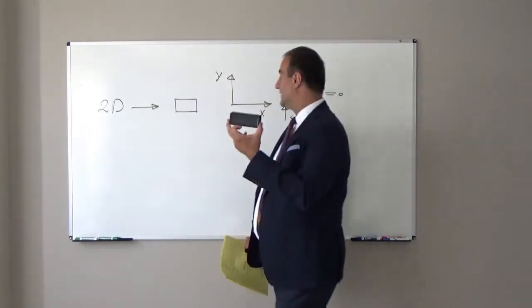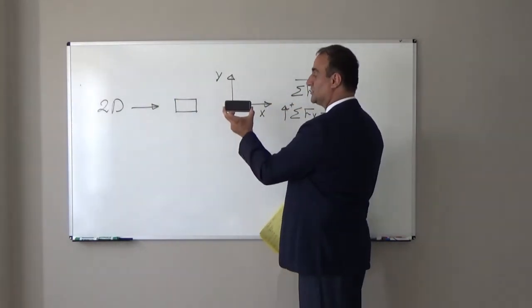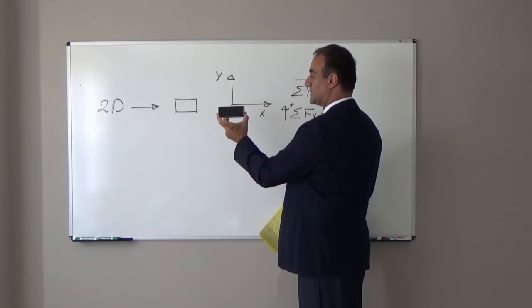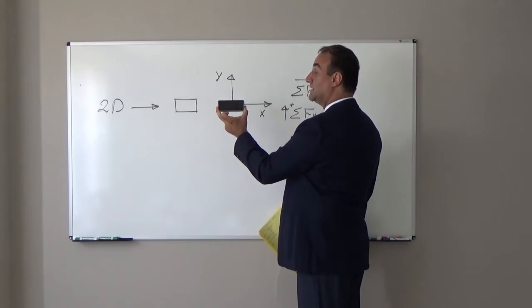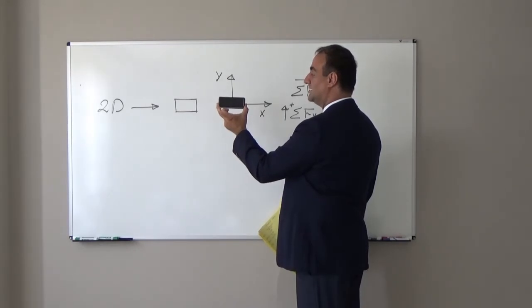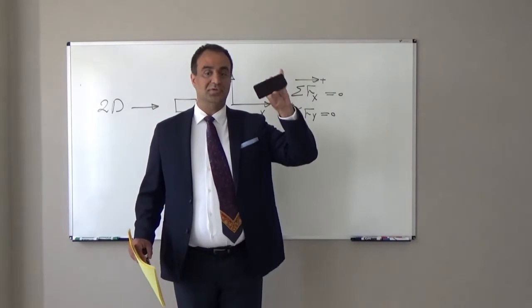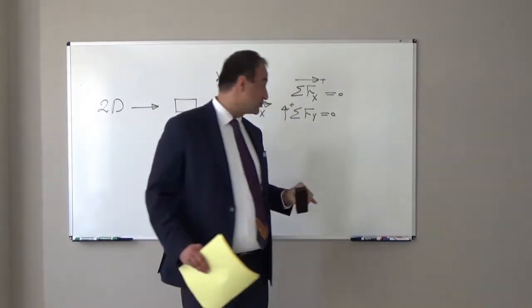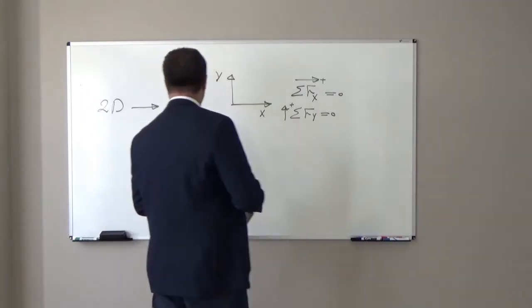Because the summation of forces in the x direction may be equal to 0, so it will not move in the x, and the summation of forces in the y direction is equal to 0, so it will not move in the y, but it can rotate. If it can rotate, again it is not in equilibrium.